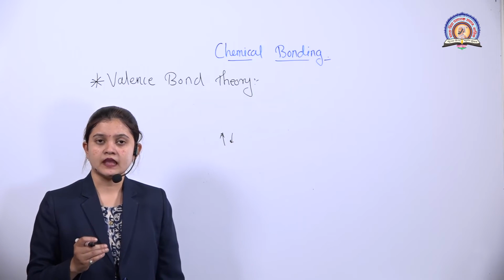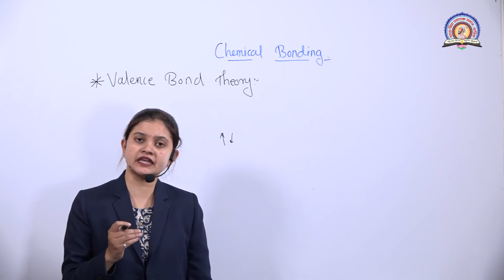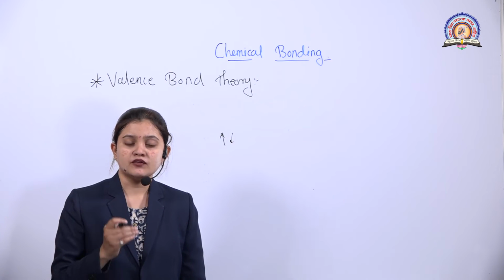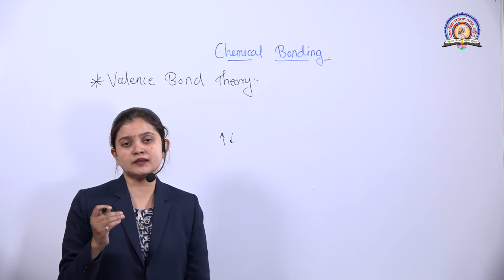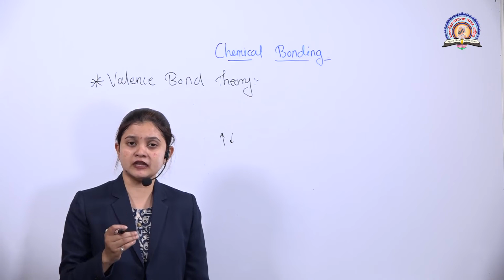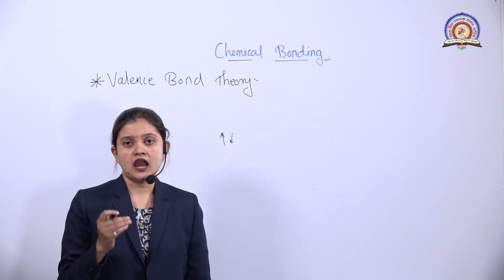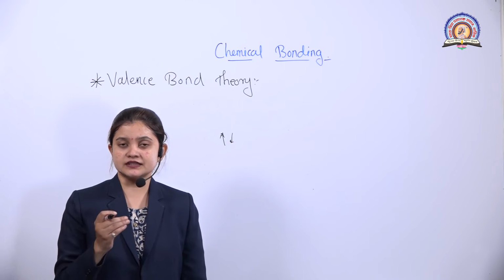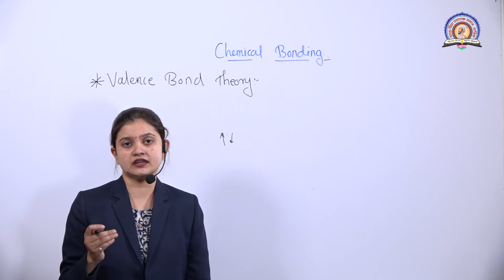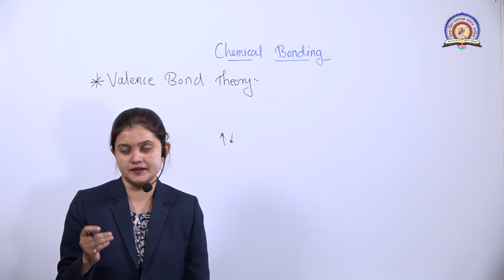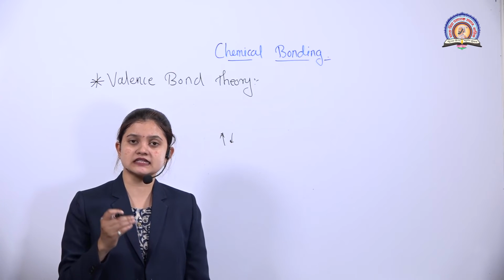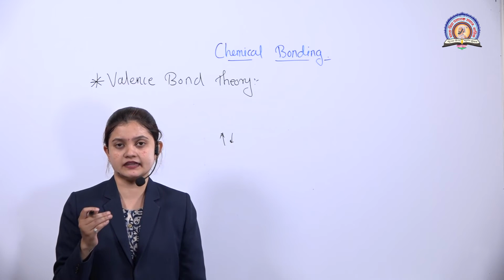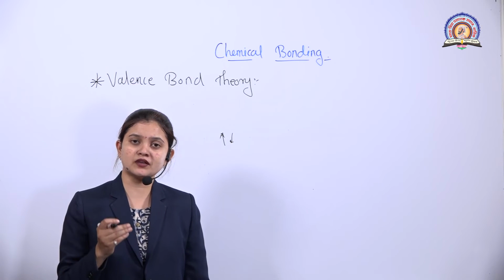Is it clear? But just thinking about the electrons or their spin, we must also consider what will be the geometry, what will be the shape, how the bonds are formed, and what will be the nature of the bond. This explanation was not given by Heitler and London. So further, this theory was extended by Pauling and Slater. So what is the opinion of Pauling and Slater?